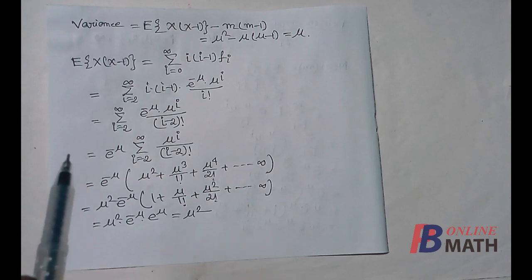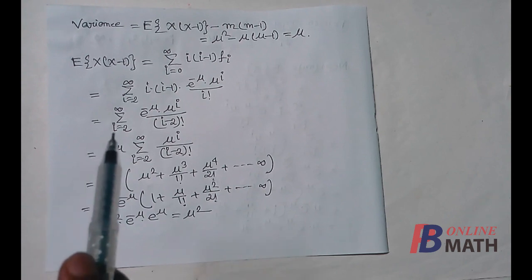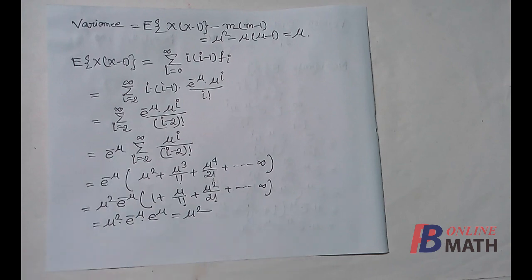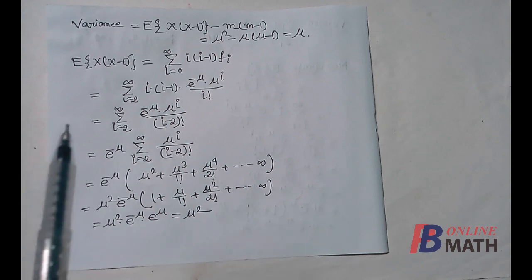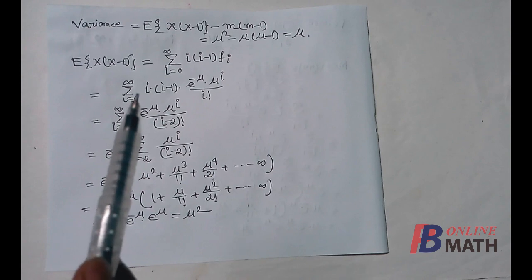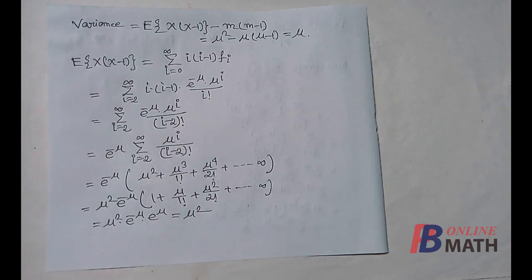Now Poisson distribution is that distribution where mean and variance both are equal. So if we find the standard deviation, then we find that standard deviation equal to root over mu. So that completes this part. In this part, we have obtained mean and variance for some discrete distributions. In the next part, we shall find mean and variance for some continuous distributions.